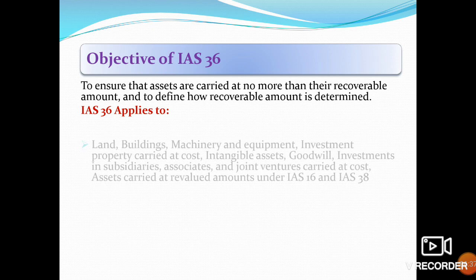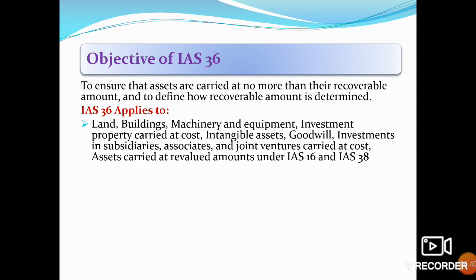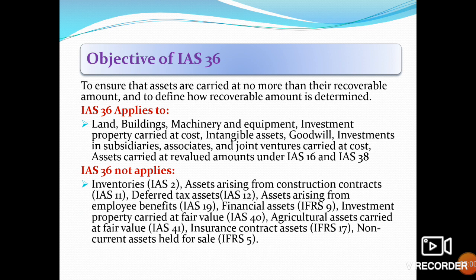IAS 36 applies to land, buildings, machinery and equipment, investment properties carried at cost, intangible assets, goodwill, investments in subsidiaries, associates and joint ventures carried at cost, and assets carried at revalued amount under IAS 38 and IAS 16. IAS 36 does not apply to: inventories (IAS 2), assets arising from construction contracts, deferred tax assets, assets arising from employment benefits, financial assets, investment property carried at fair value, agricultural assets carried at fair value, insurance contract assets, and non-current assets held for sale.